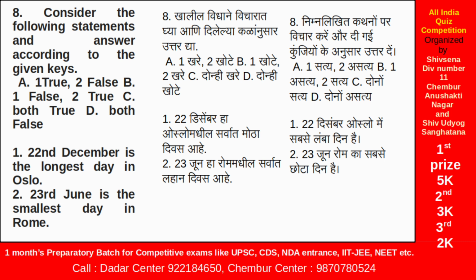Now second, 23rd June is the smallest day in Rome. Now Rome is in Italy, which is again in Europe, so the northern hemisphere. You are aware that in June in Europe, or the northern hemisphere, daytime is large, and therefore as longer days are there, this option is not correct, and so both options are false. So you have to click that both options are false, which is given in option D.